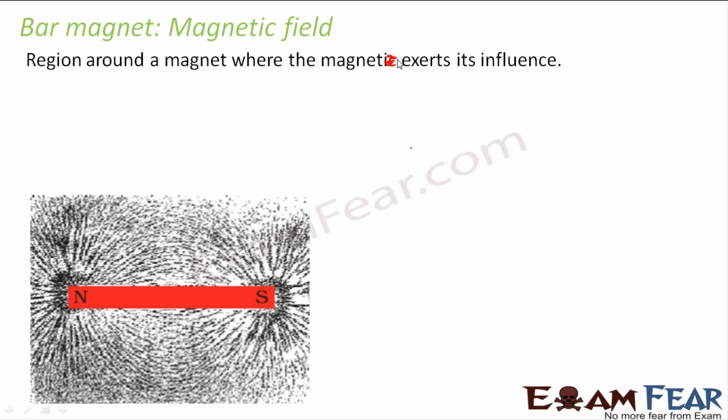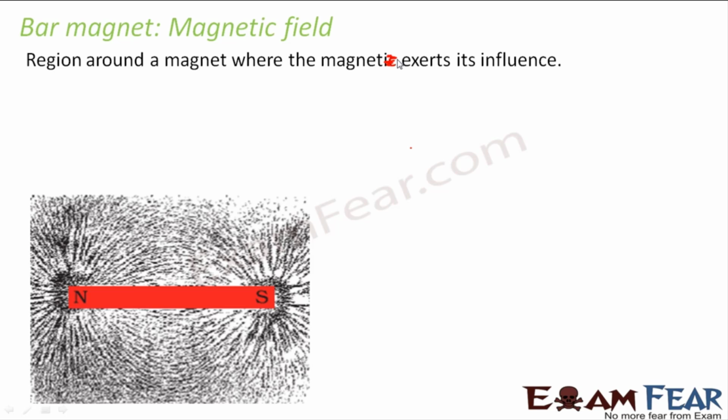For example, you have one bar magnet placed on a table, and you have some nails within the magnetic field of that magnet. So what happens? The nails get attracted by the magnet. But if you place those nails far away from the magnet, far beyond the scope of its magnetic field, in that case the nails will not be attracted by the magnet. So the magnetic field is nothing but the region around the magnet where the magnet exerts its influence.